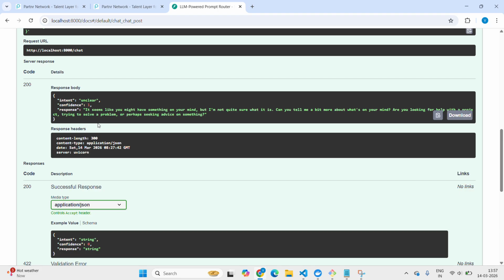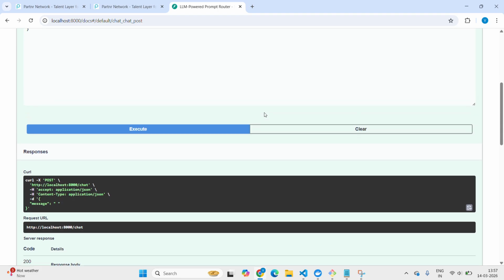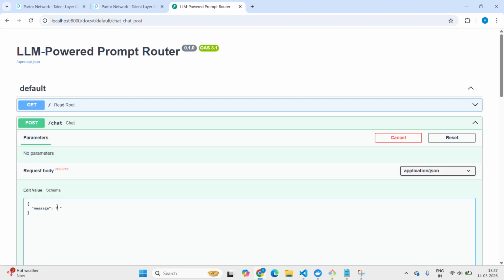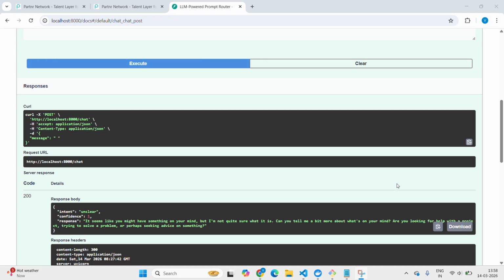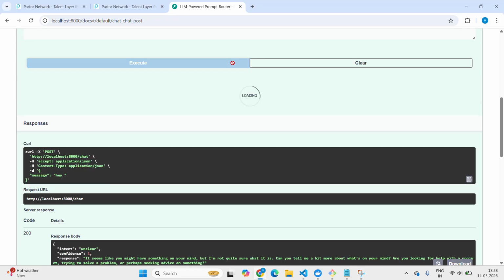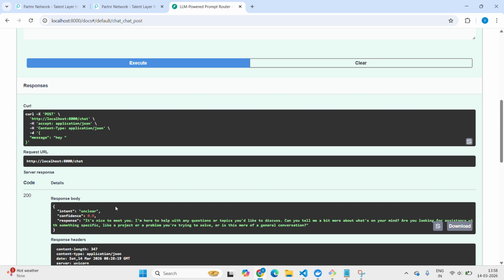Here it is unclear: it seems like you might have given something, but I'm not quite sure. It's showing unclear, and it gives unclear again.